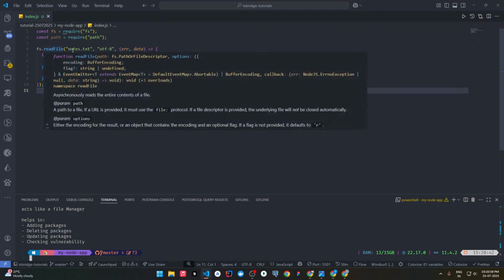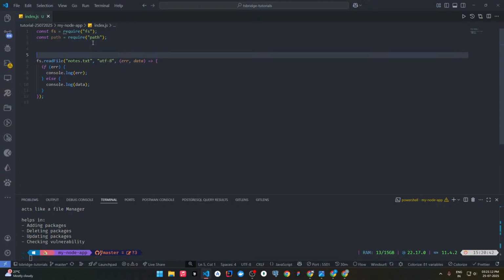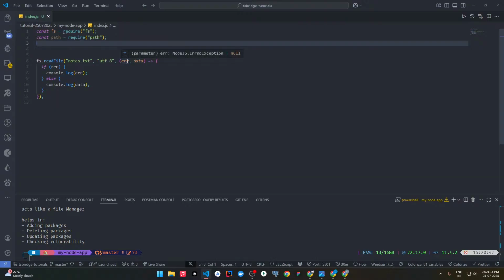and we can simply print all the content here using this readFile function. The first parameter it takes is the file name, the file path, and then next it takes the character encoding, UTF-8. I would recommend that you pass this one mandatorily. Then it takes an arrow function with two parameters, error and data, and within that arrow function we can print the error and the data.